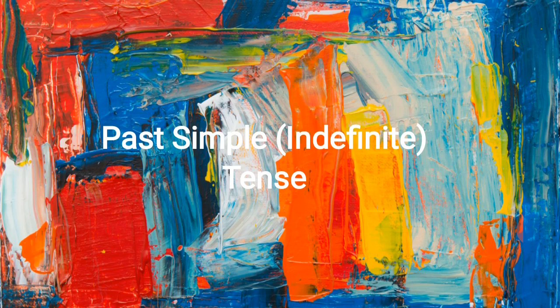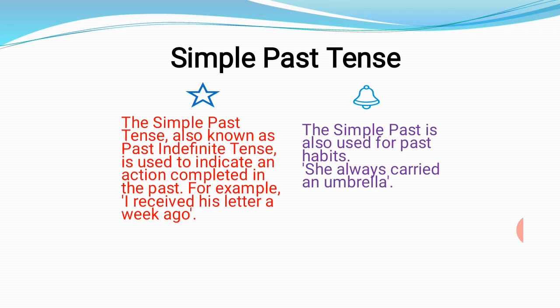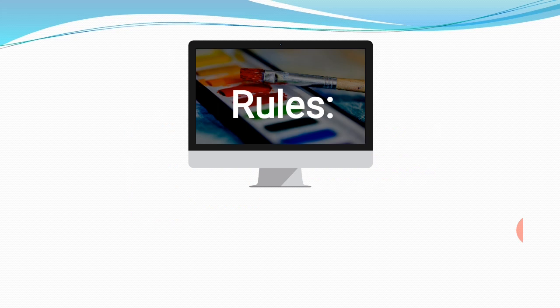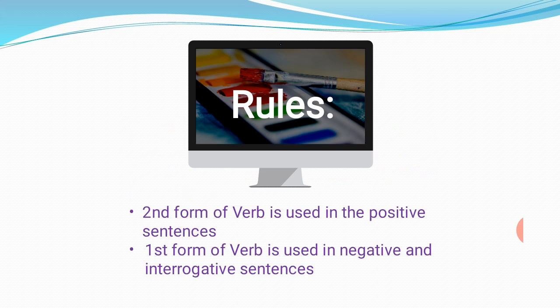Now past simple or past indefinite tense. The simple past tense is also known as past indefinite tense, and it is used to indicate an action completed in the past, as we have already discussed. And the simple past is used for past habits, like she always carried an umbrella. Rules are: second form of verb is used in positive sentences, and first form is used in negative and interrogative, because we add did over there, and with did we use first form of verb. We will see it in detail.